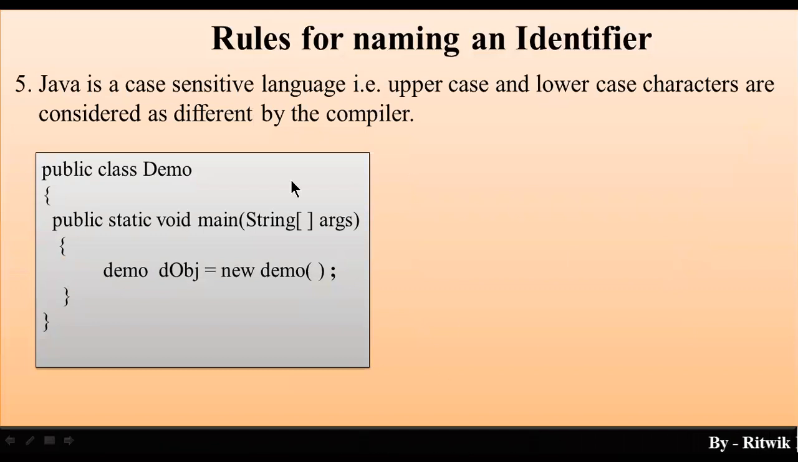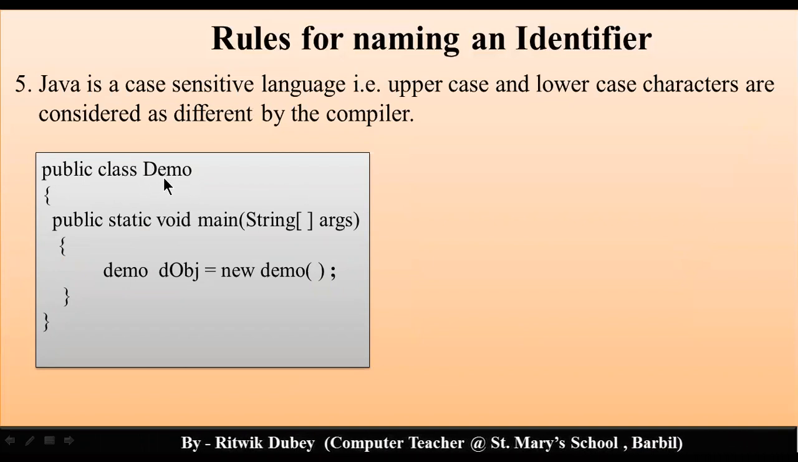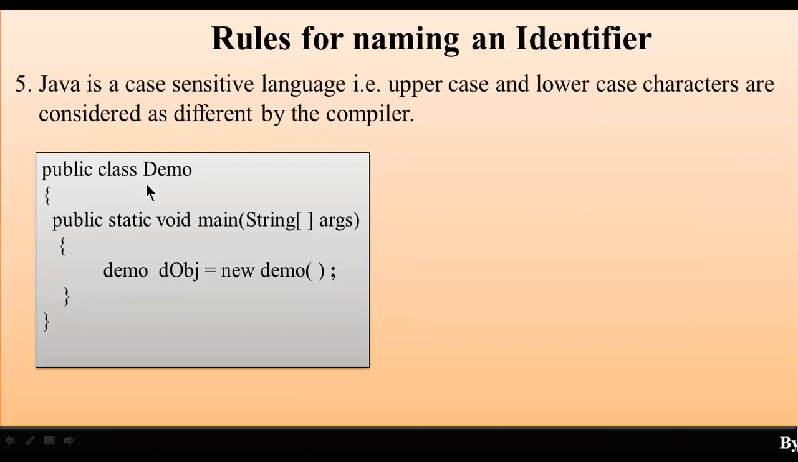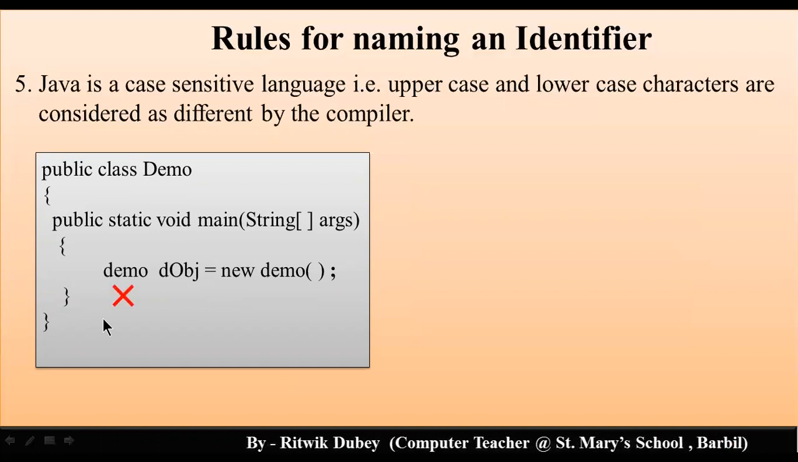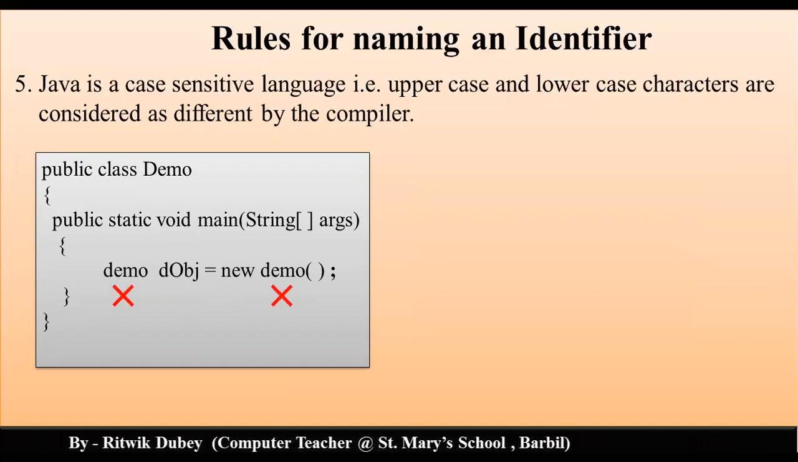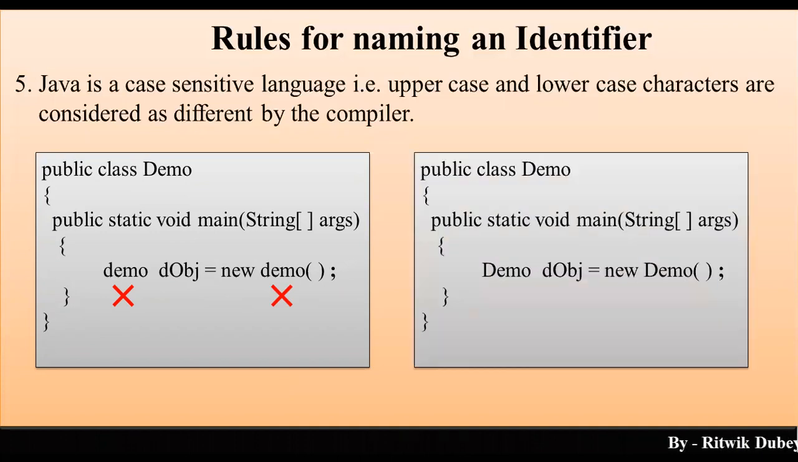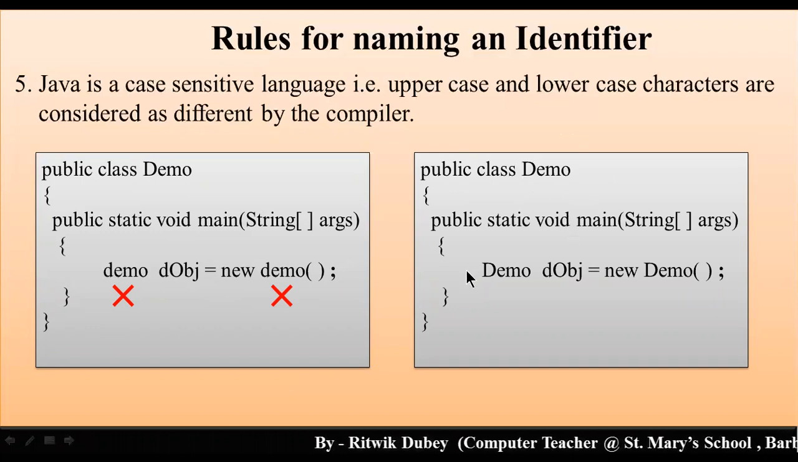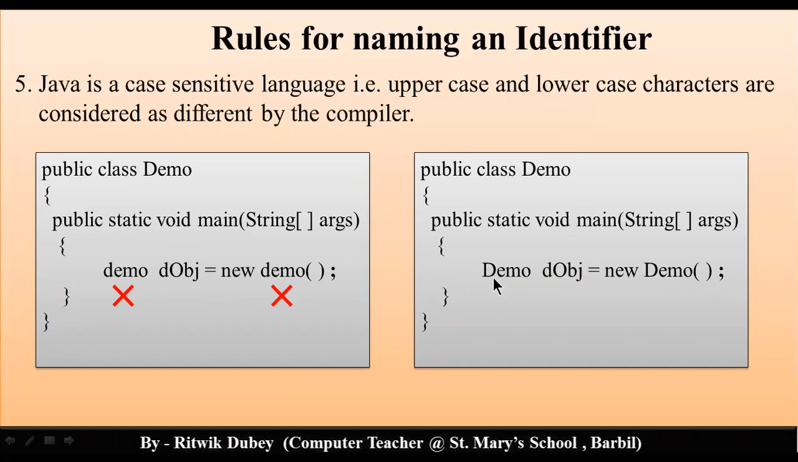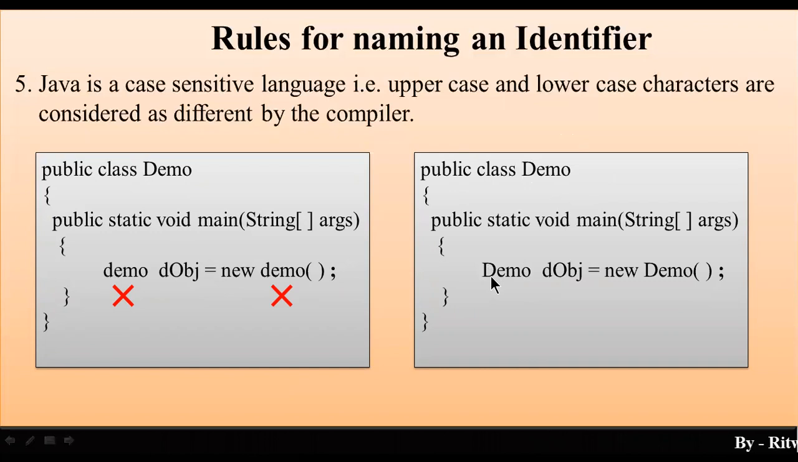For example, here you have written the class name Demo. Please notice that the class name Demo consists of the character D in capital letter. While creating the object of class Demo, you cannot use a small d. So this is wrong. Small d is not allowed. Then what is allowed? Here the class name is Demo, where D is capital, and while creating the object, you have written Demo with D capital. Clear? So this is correct and this is correct.